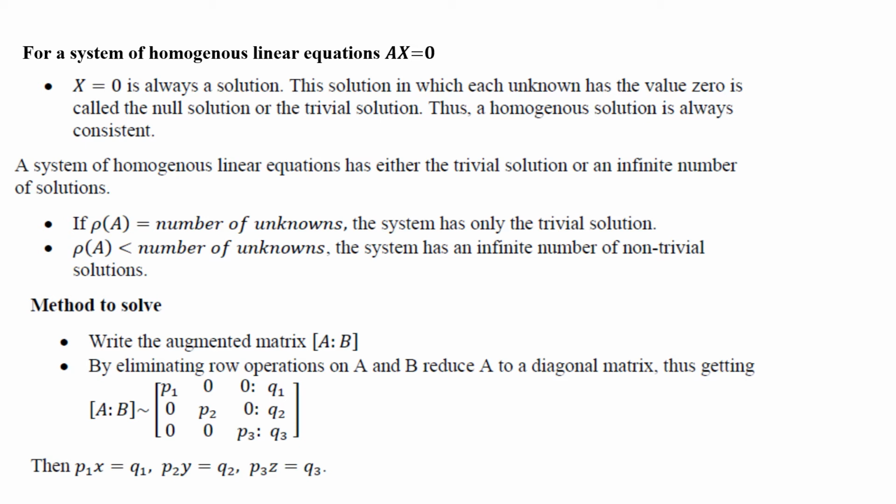Next is the method to solve a system of linear equations. First step is to write the augmented matrix AB. Second step is we will reduce the given matrix A to a diagonal matrix by using elementary row operations, thus getting the augmented matrix to P1x is equal to Q1, P2y is equal to Q2, P3z is equal to Q3.